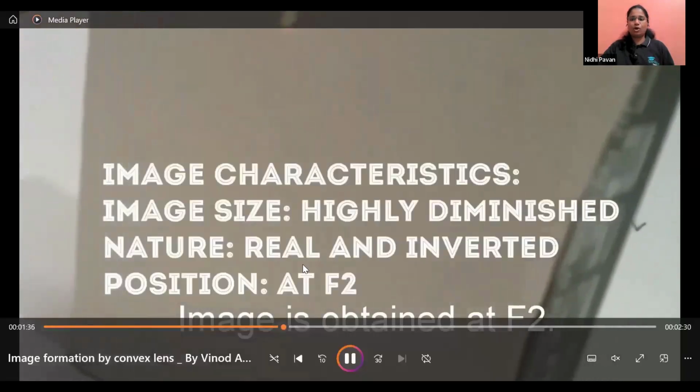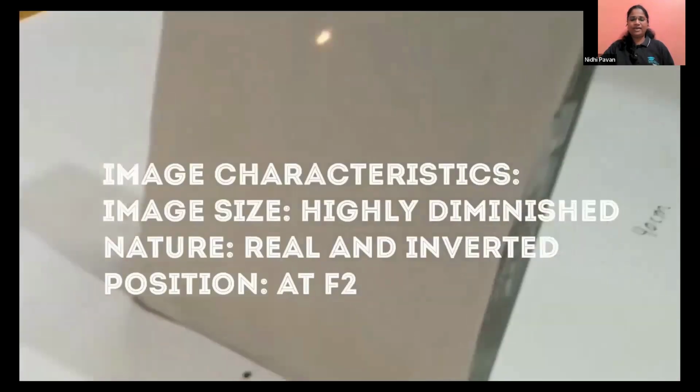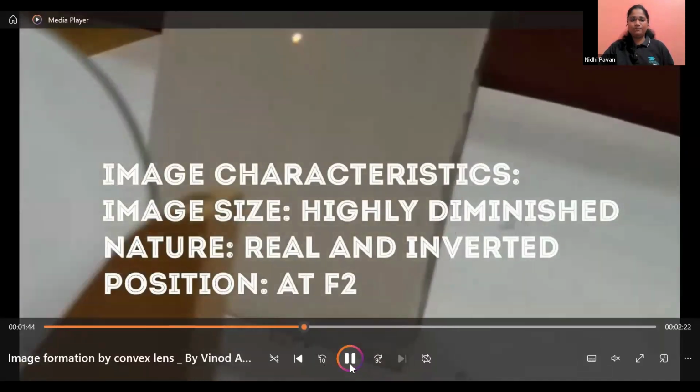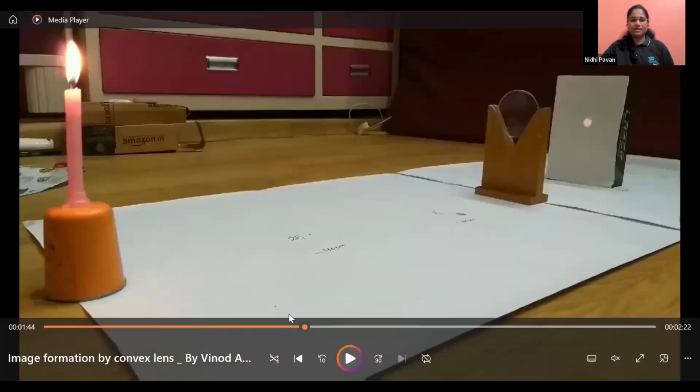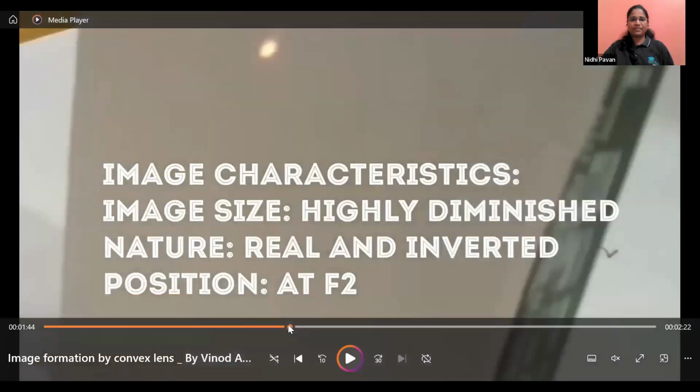See there, it is highly diminished, that is small. Yeah, see, it is very small, right? That is why highly diminished. Real, why? Because it is obtained on a screen. Inverted, that is ulta, right? And it is formed at F2.